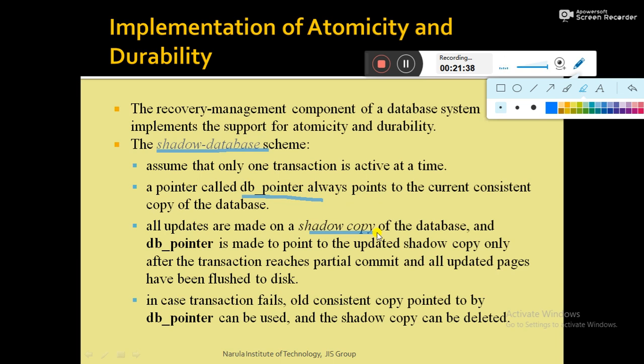The actual copy, also termed the shadow copy, remains intact. No updation is done on it. The DB pointer is made to point to the updated copy only after the transaction is partially committed and all updated pages have been flushed to the disk. I will discuss it later in the next slide with a diagram. Let me move to the next slide.